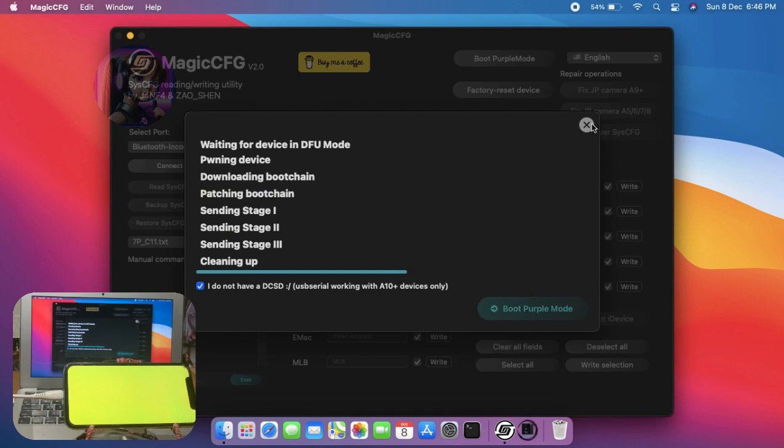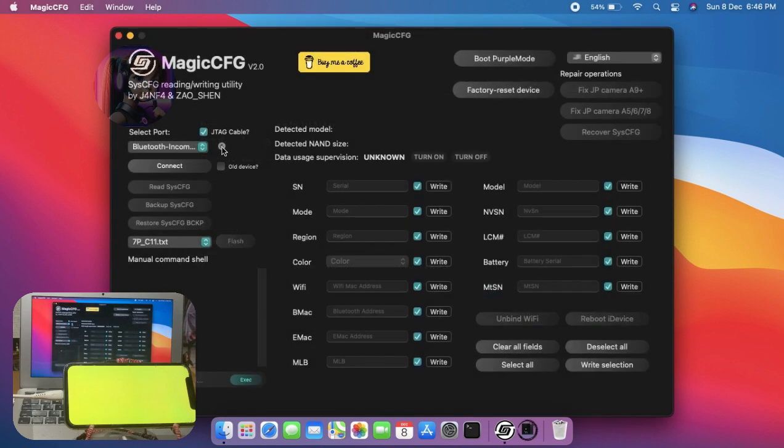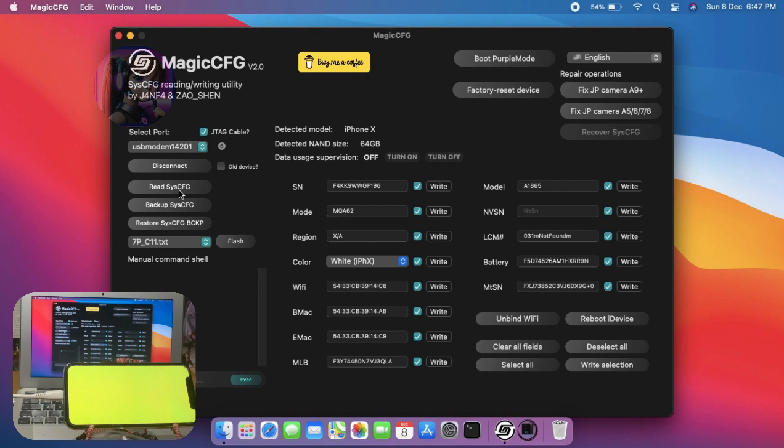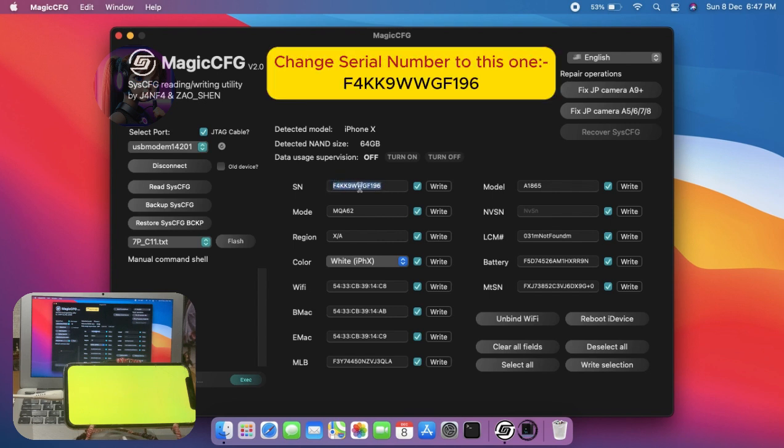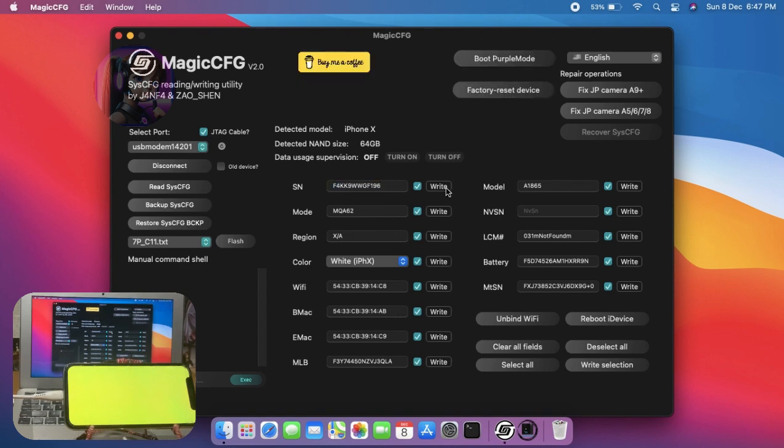Now, simply close this tab. And then, click on the little refresh icon. Select USB modem. Click on Connect. Click on Read SYSCFG. And then click on Backup SYSCFG for future reference. Now, write the serial number showing on the screen in the SN section. After that, please check the serial number twice to be sure. Please don't make any changes to the other fields unless you have an idea about what you are doing. Now, click on Write.